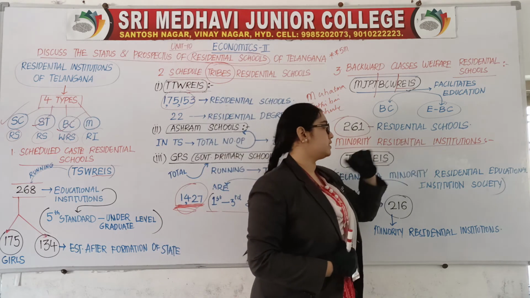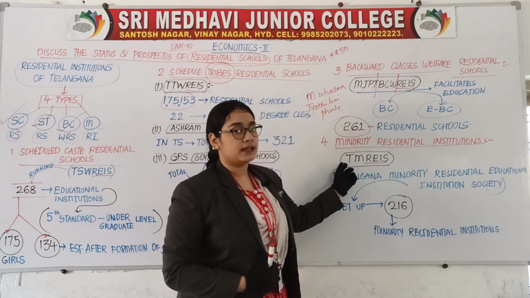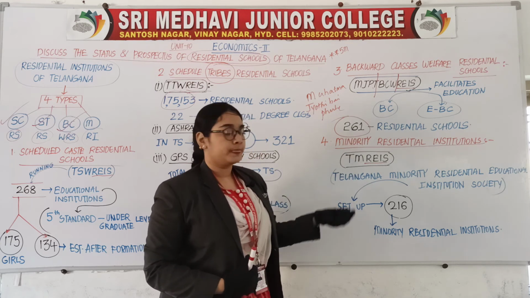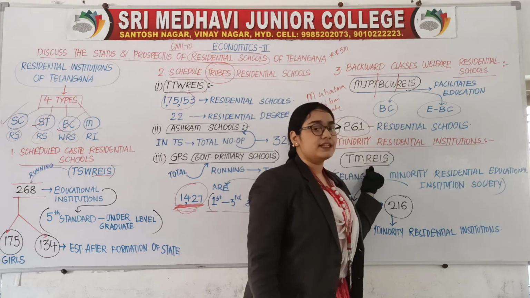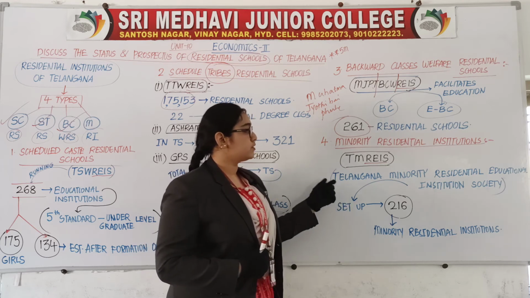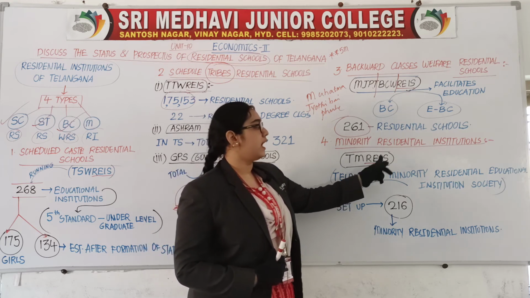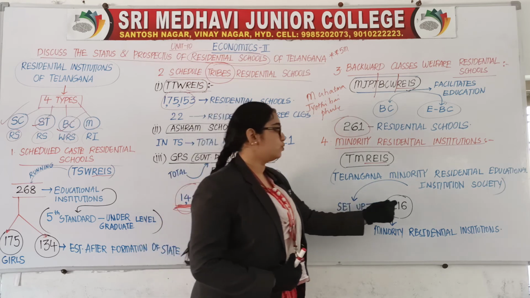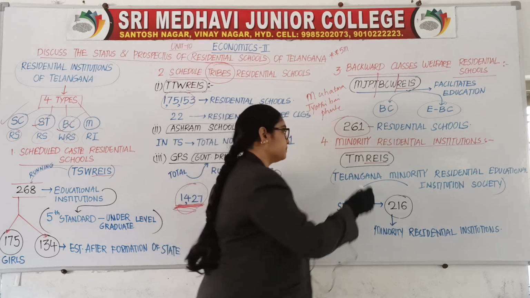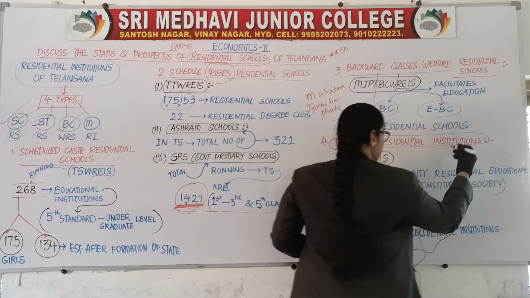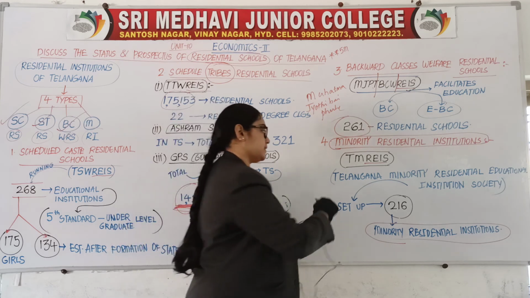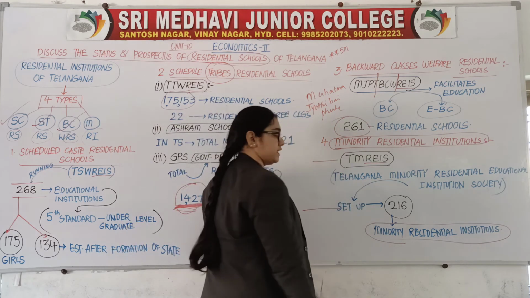Minority residential institutions. T means Telangana, M, obviously the side heading is minority, so the full form is also minority. Telangana Minority Residential Educational Institution Society. The full form is also written over here. So TMREIS have set up 216 minority residential institutions. Everything is same, just one side heading is there, one number is there.